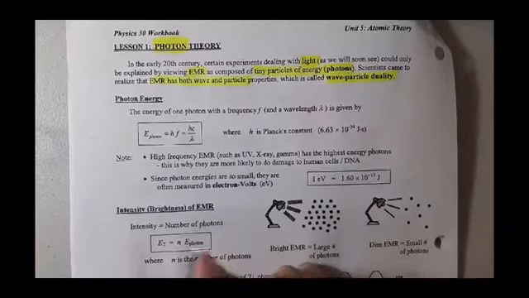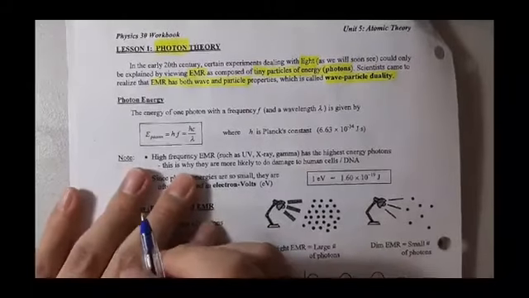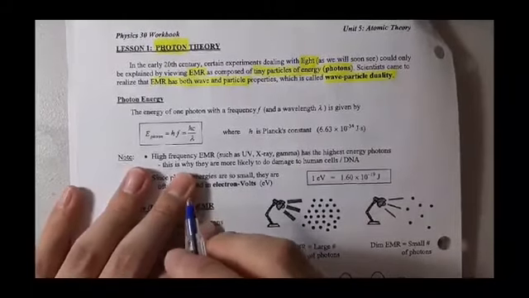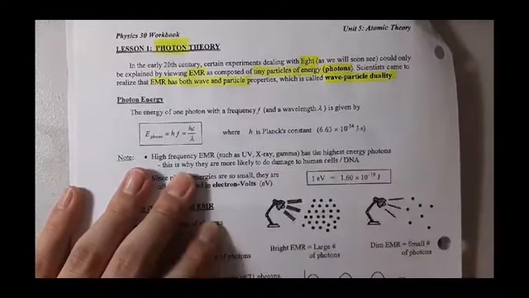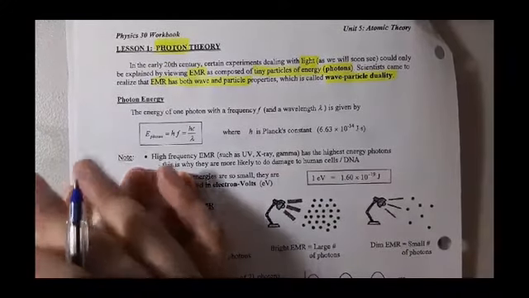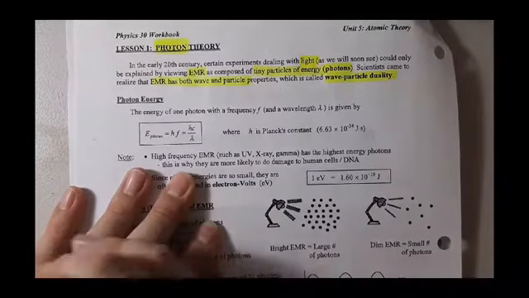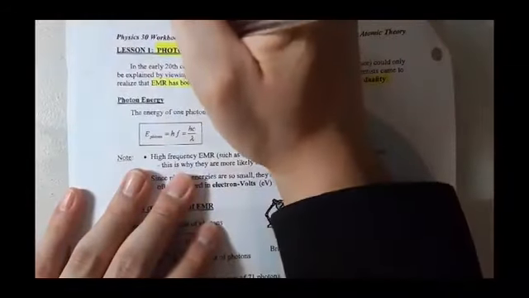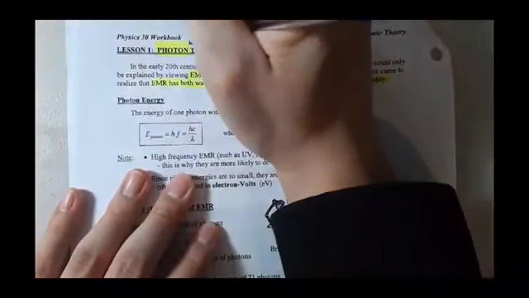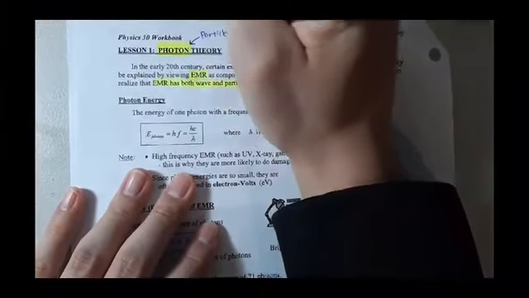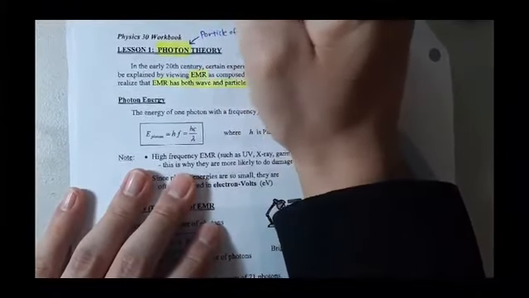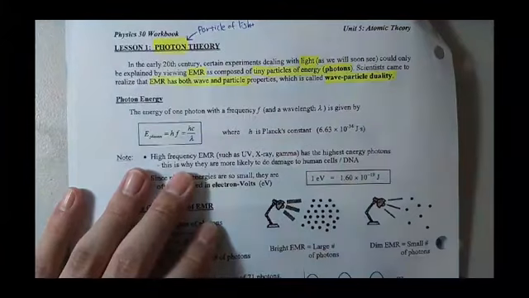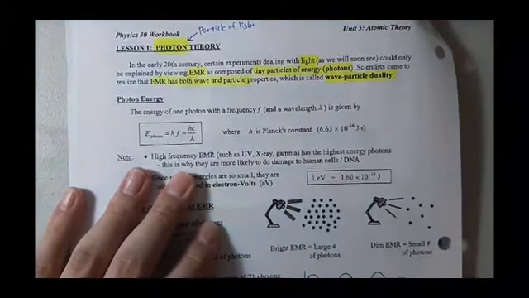If I visually write down or draw how a photon will look, and by the way, photon is one of the terms that we're going to learn today too. It is considered a particle of light. And here's what I'm going to explain to you. How can light become a particle?